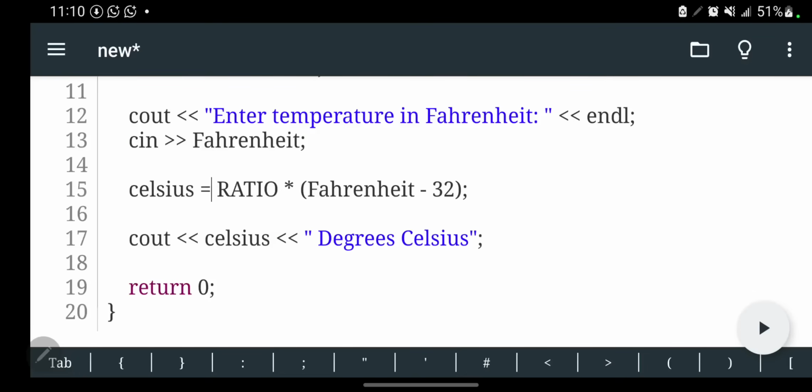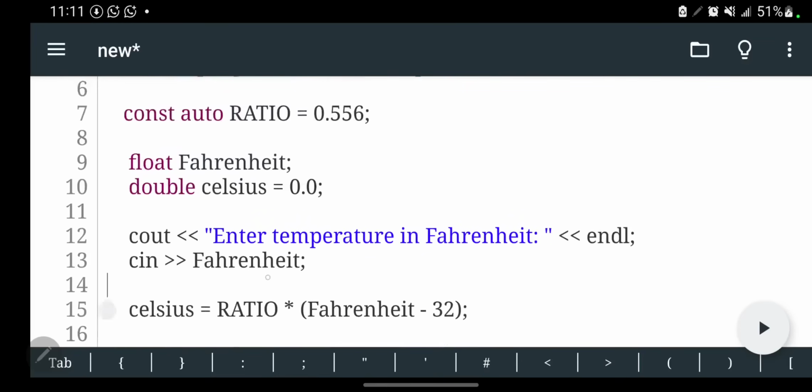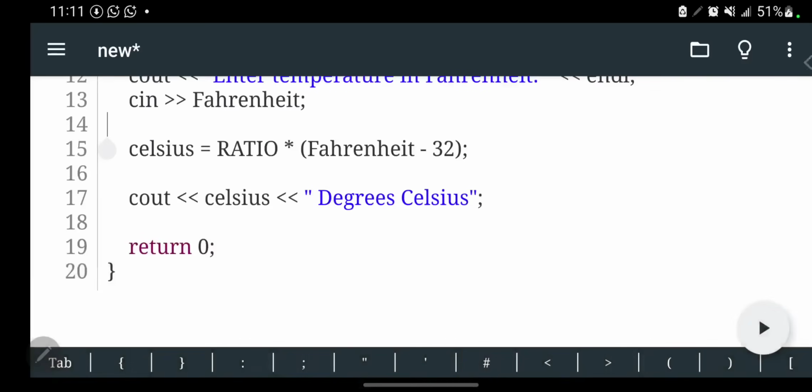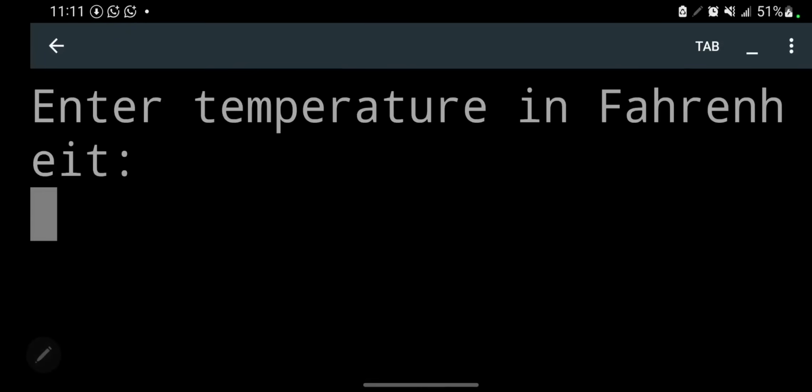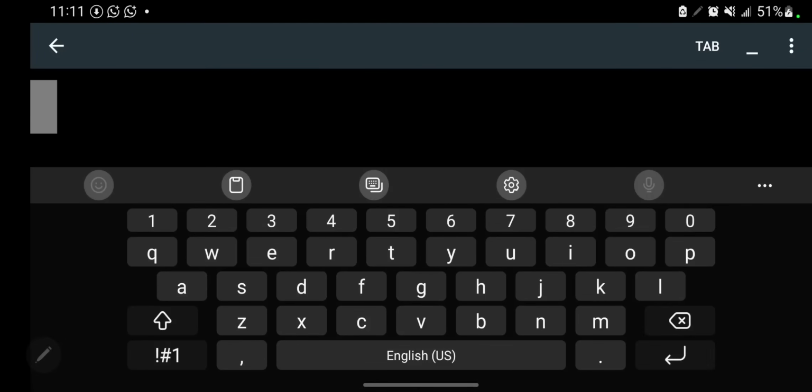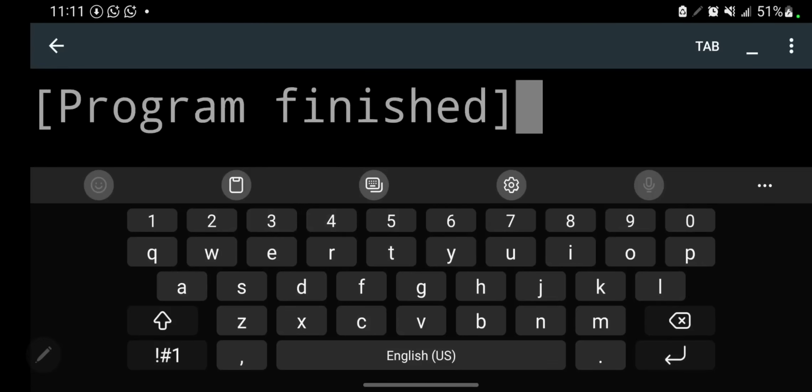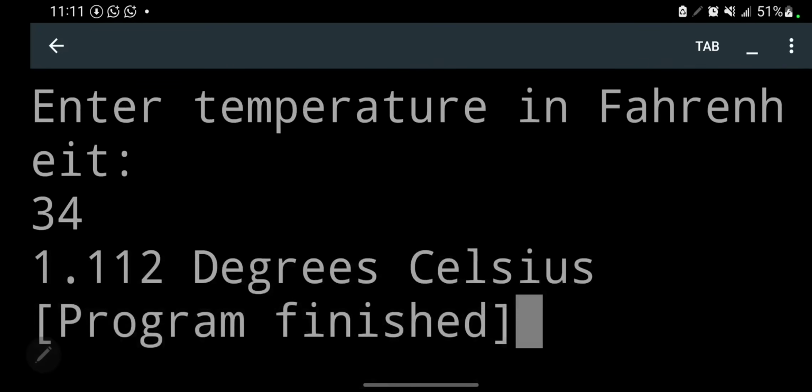For example, if you look at this cin like that, you will see that if I run my code, I can enter any value that I want. Let's say I enter 34 like that. Since I already have the formula, it will give me my answer, 1.112 degrees Celsius. But this is only possible because there is cin there.